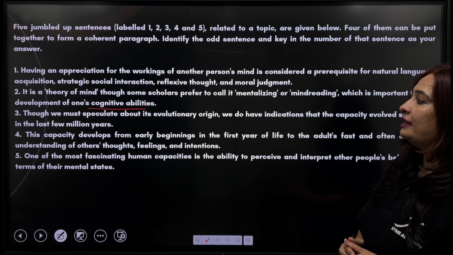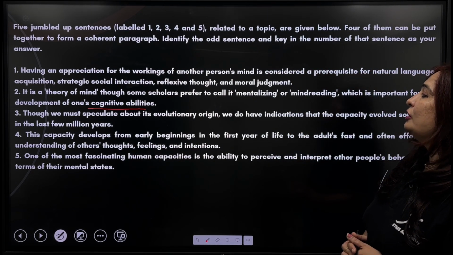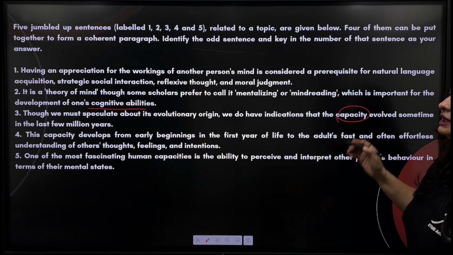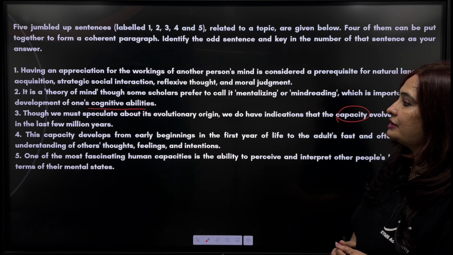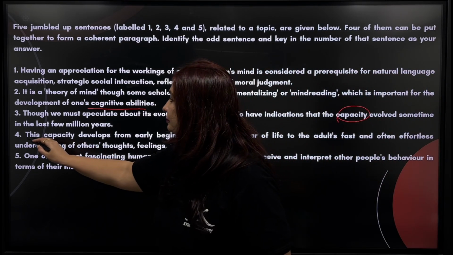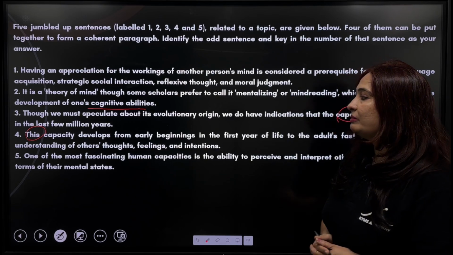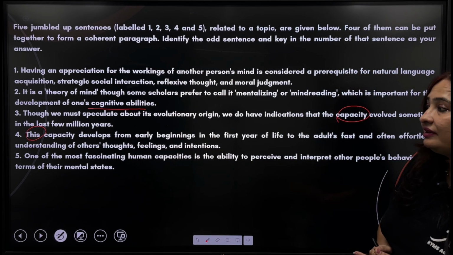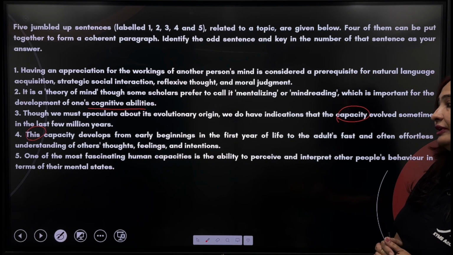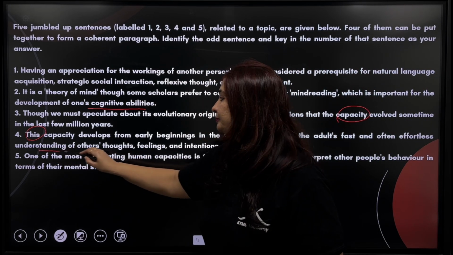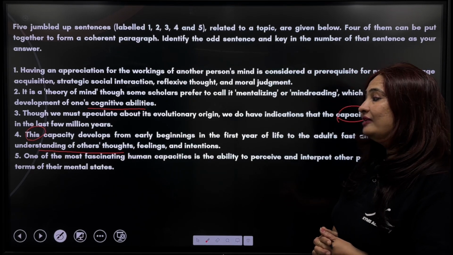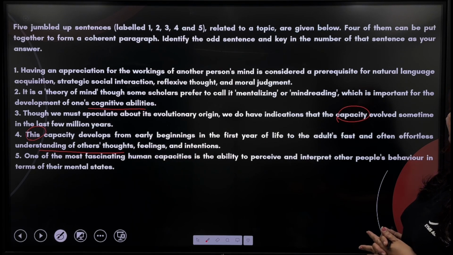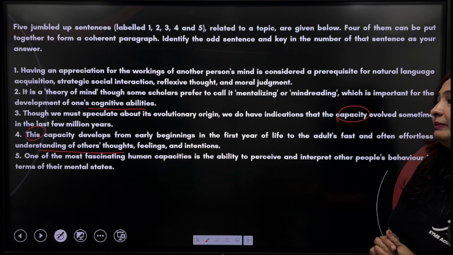Though we must speculate about its evolutionary origin, we do have indications that the capacity evolved sometime in the last few million years. This capacity develops from early beginnings in the first year of life to the adult's fast and often effortless understanding of others' thoughts, feelings, and intention. One of the most fascinating human capacities is the ability to perceive and interpret other people's behavior in terms of their mental states.